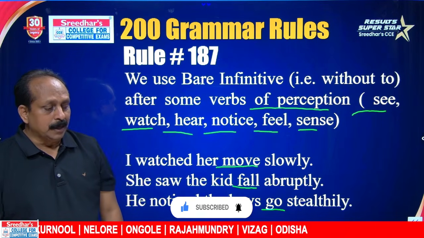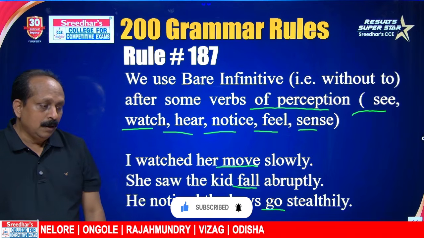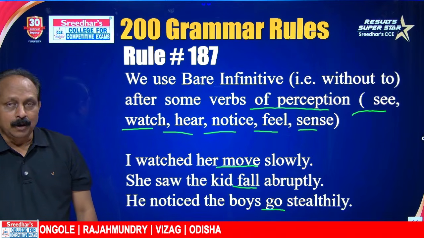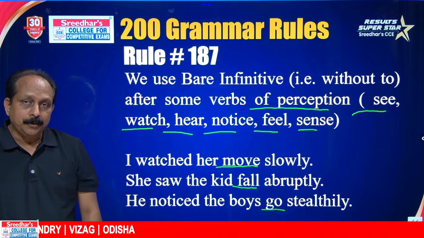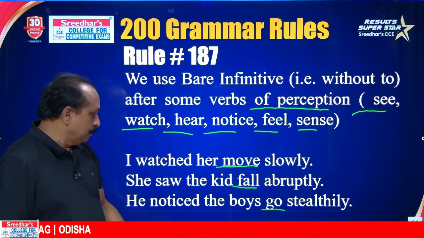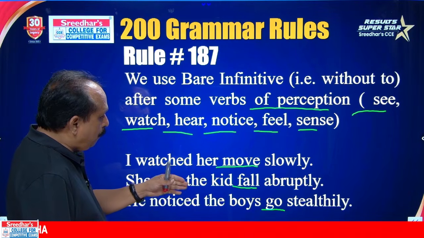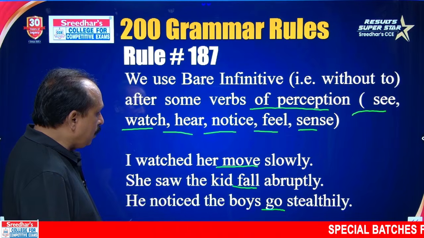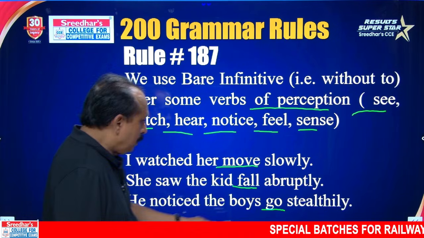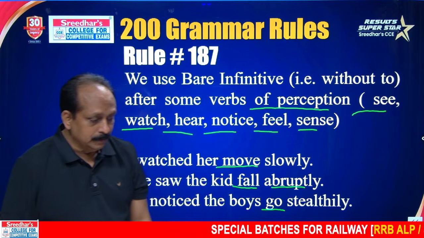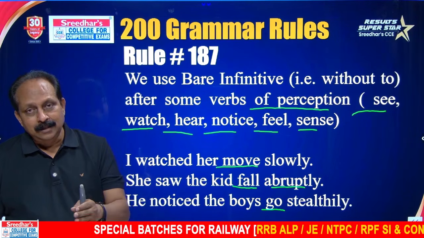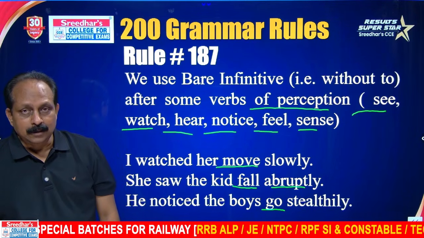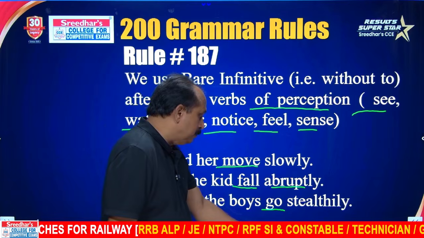Stealthily means secretly. So here, after some verbs of perception, we have to use a verb, and that verb should be in bare infinitive. I watched her move slowly. She saw the kid fall abruptly. Abruptly means suddenly. He noticed the boys go stealthily. Stealthily means secretly.